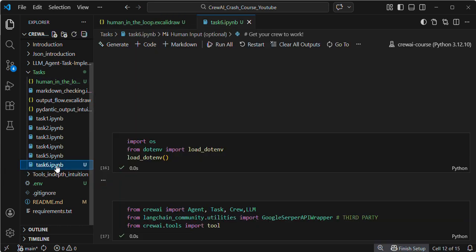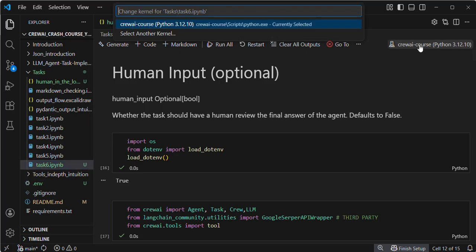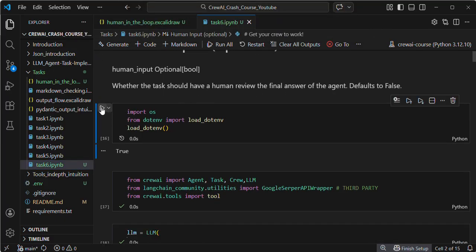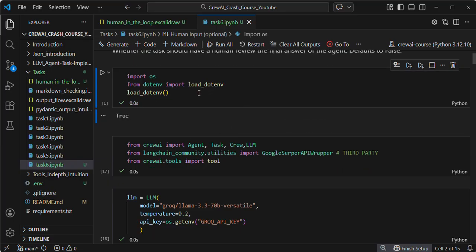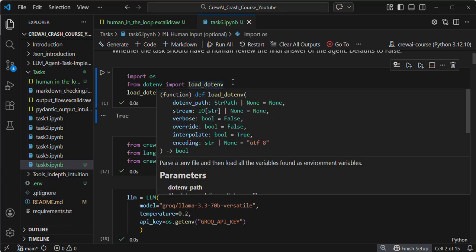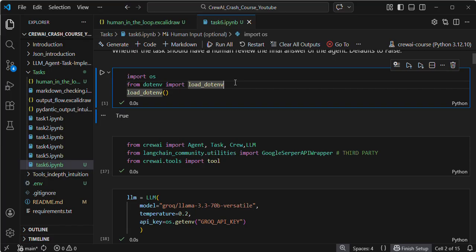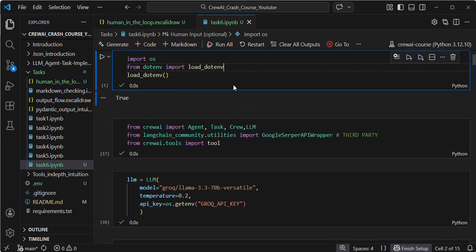Let's jump into the code. Before executing the cell, please make sure to select the appropriate kernel that you created for this workspace only. I am selecting it and running the cell. In my previous videos I briefly discussed load_dotenv. It helps us to load the variables, whatever variables I am defining inside this .env file, into our current file. That is the idea of using load_dotenv.